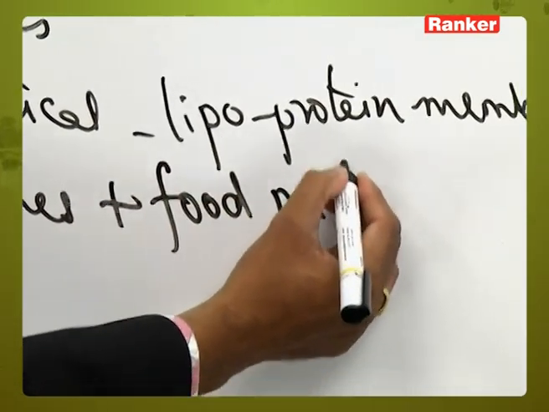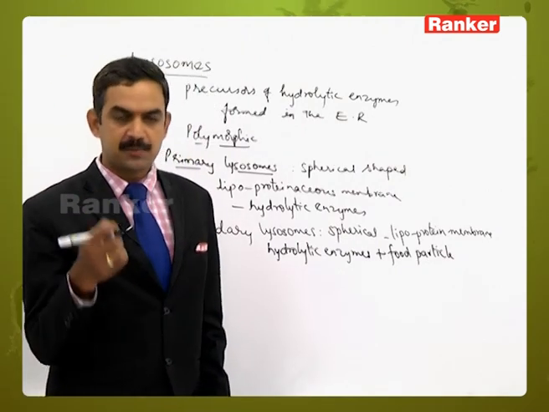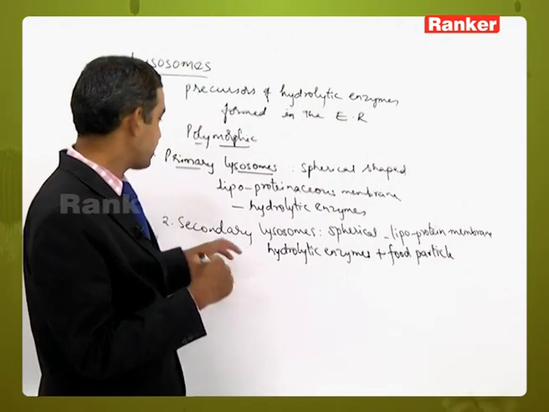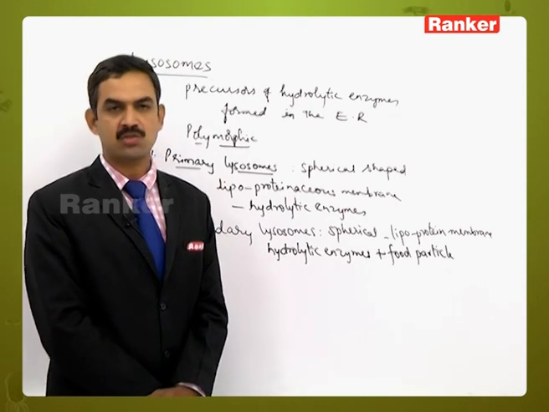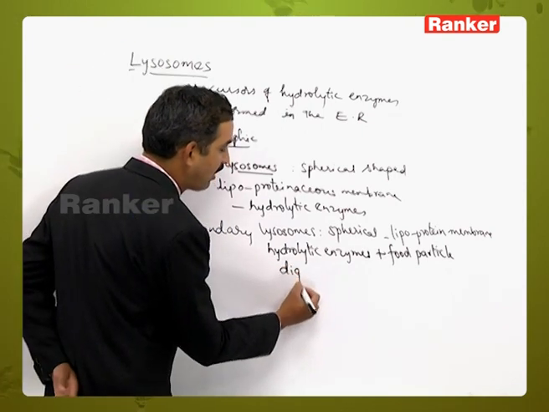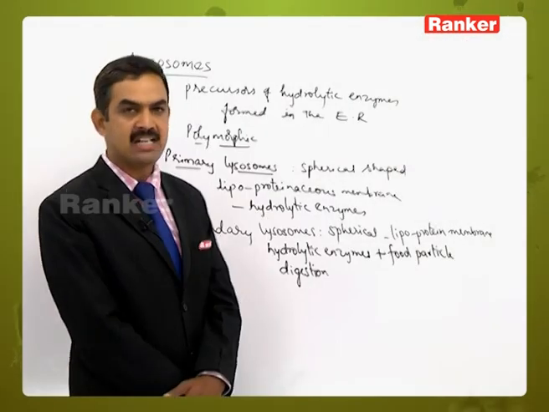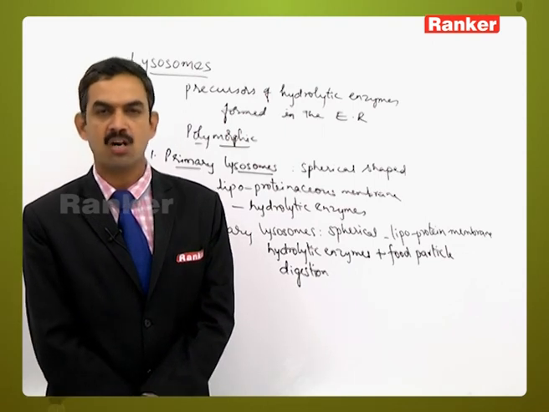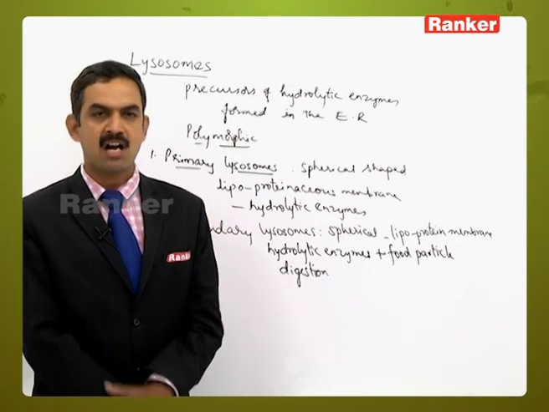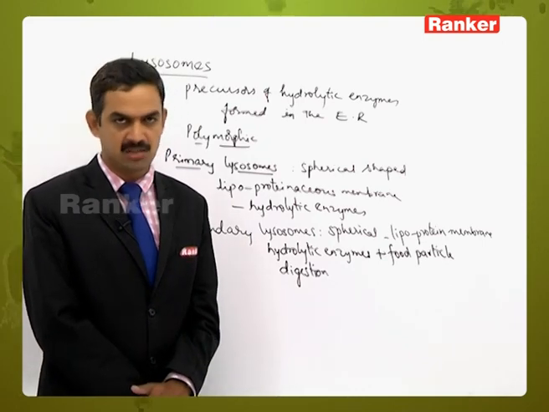So it contains hydrolytic enzymes along with the food particles, or the food materials, or the foreign particle or any substance that has to be digested, which enters into the lysosome. Now that structure is called a secondary lysosome. The digestion of that particular material will start inside the secondary lysosome, where the activity of the hydrolytic enzymes will start, and the food particle will gradually be digested.